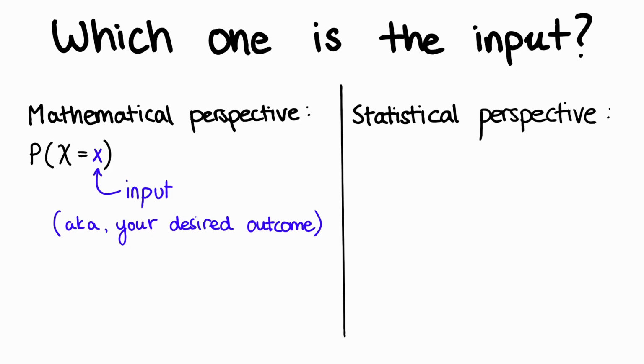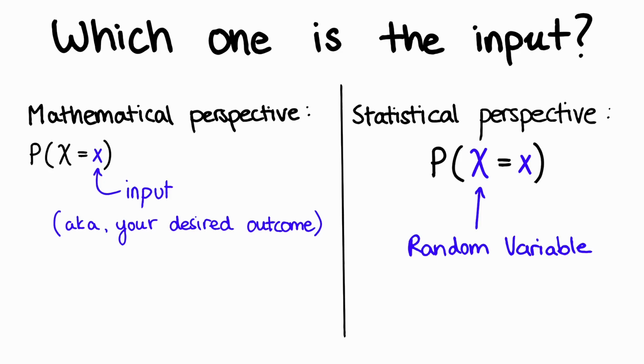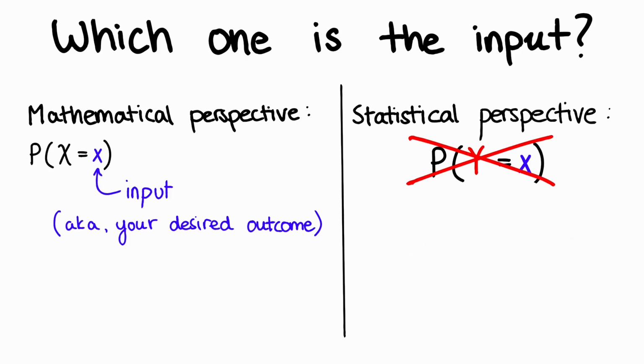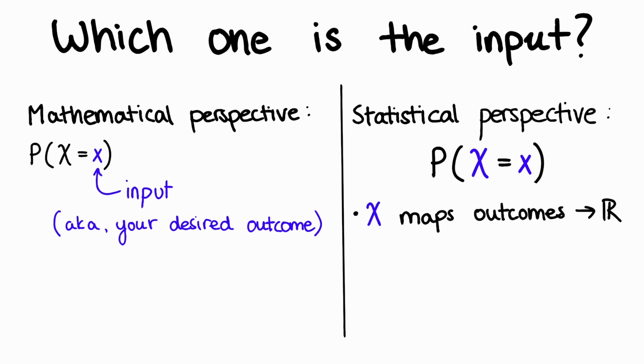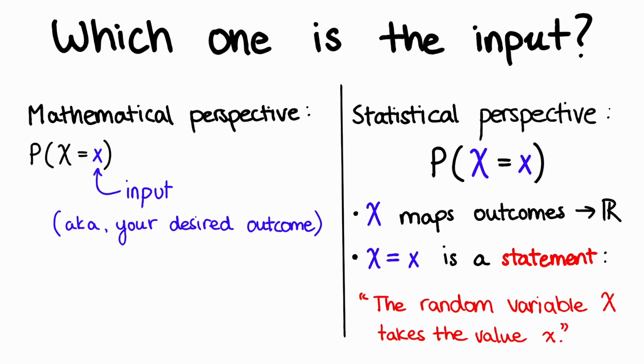However, if you want the real statistical perspective, the reason we involve 2 variables is to formally say and also remind ourselves that this little x comes from this random variable. It did not come from y, it did not come from Z or W. No, this outcome right here comes from random variable X. At the end of the day, X is also a function. It is supposed to map the raw outcome to a real number, which is why statisticians really treat this input as a formal statement that says the random variable X takes the value little x.